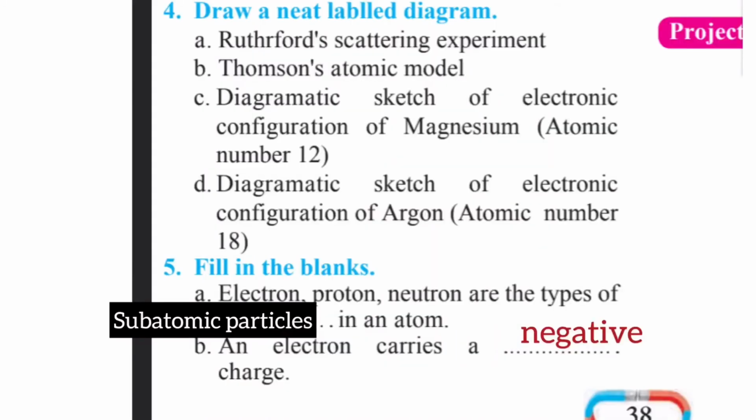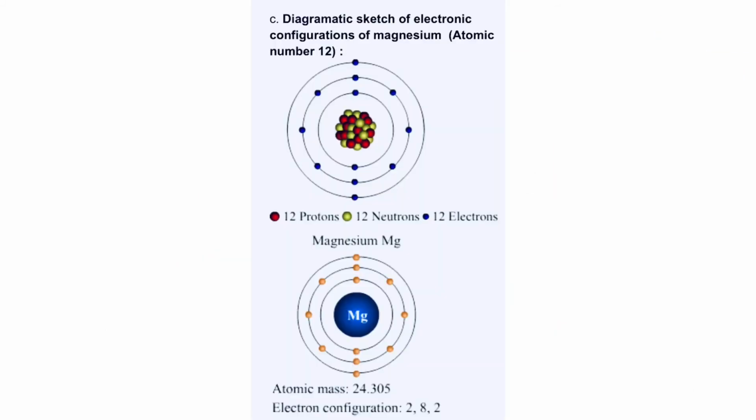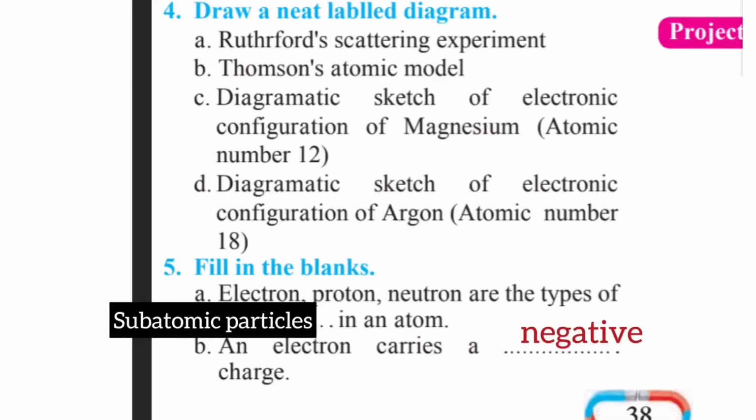Third diagram is diagrammatic sketch of electronic configuration of magnesium, that is atomic number 12. Fourth one, diagrammatic sketch of electronic configuration of argon, atomic number 18.